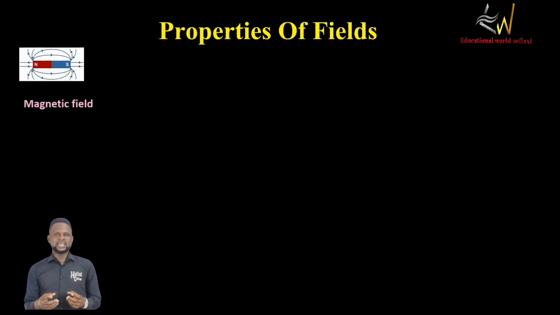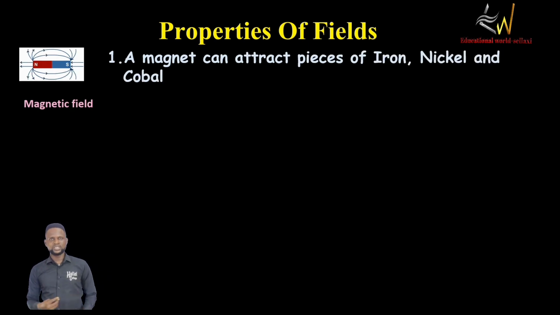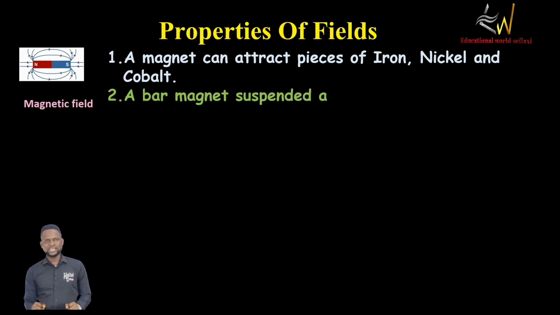Now, a magnet can attract magnetic substances, and these magnetic substances are substances made up of iron, nickel, and cobalt. Iron, nickel, and cobalt are called magnetic substances. So every substance made up of these elements can be attracted by a magnet. Now, the next property of a magnetic field is this.